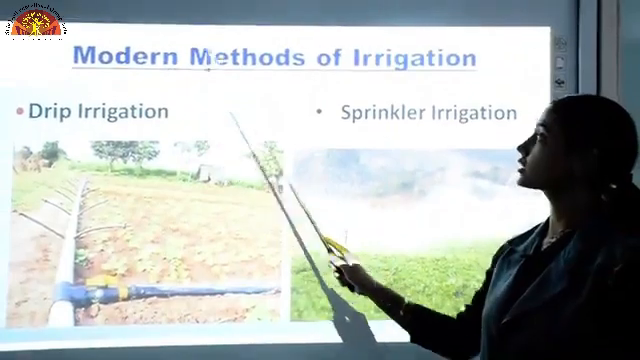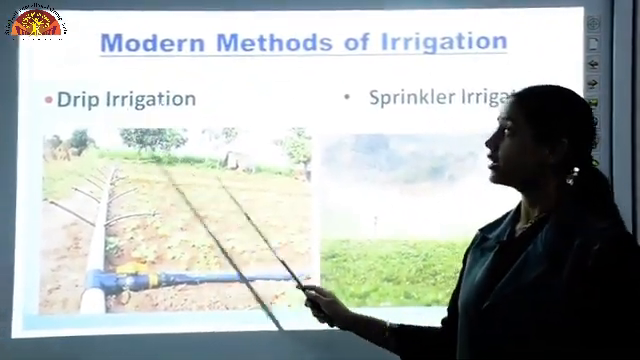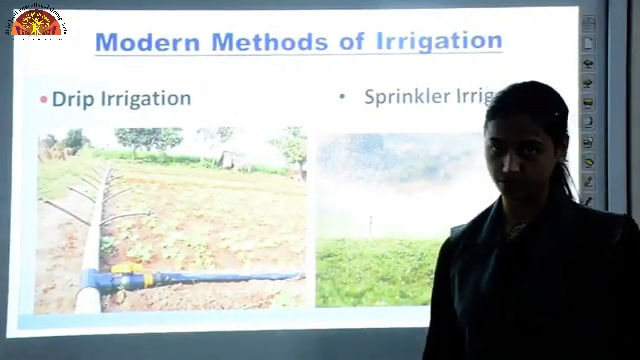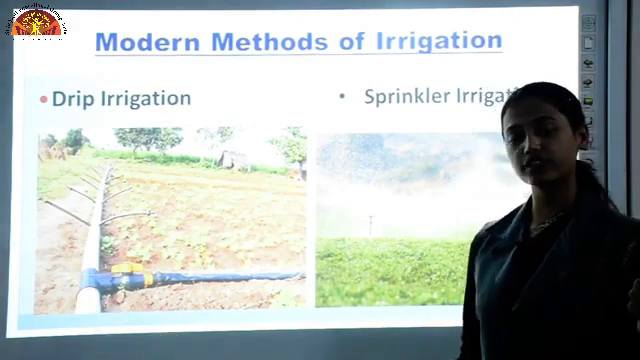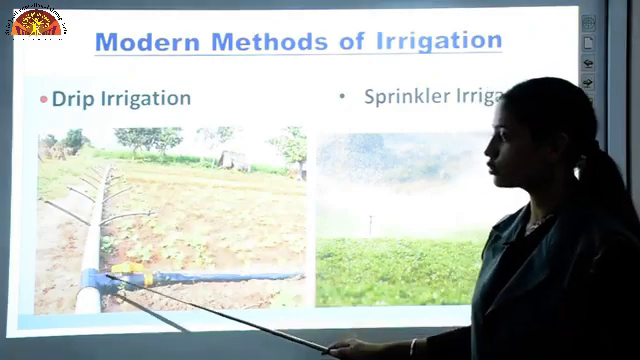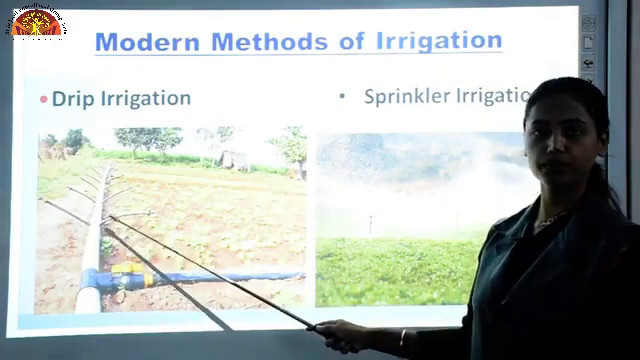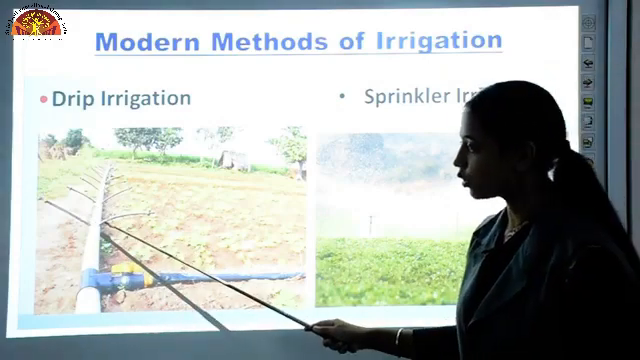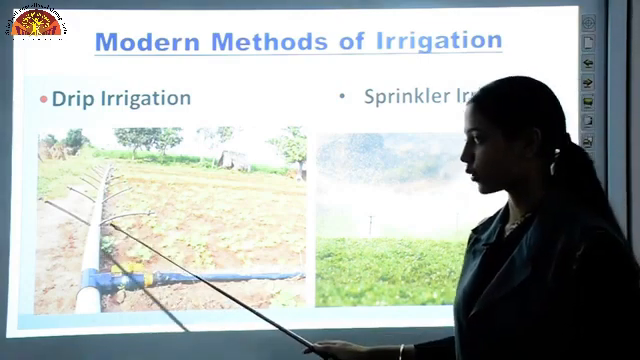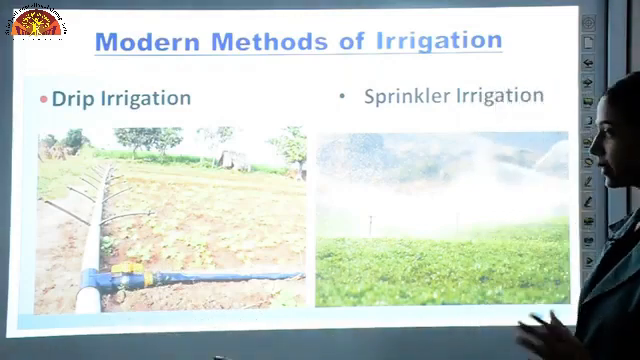Now next is modern methods of irrigation. First modern method is drip irrigation. In modern technique, we are saving water, okay? Whereas in case of traditional methods, a lot of water was wasted. So in drip irrigation, we use long pipes and at particular distance, holes are present. And these holes are present at the tip of the root of plant. So water is given to the roots of plants directly, drip by drip, drop by drop.